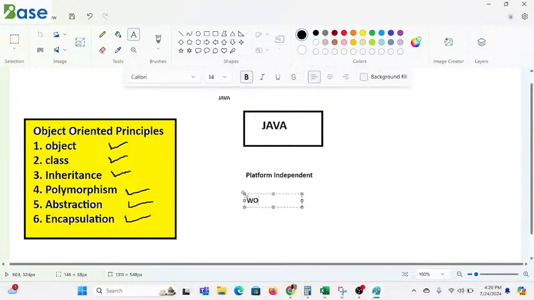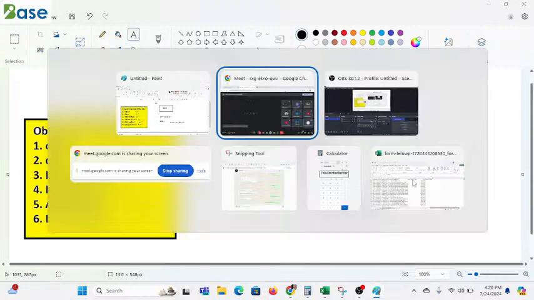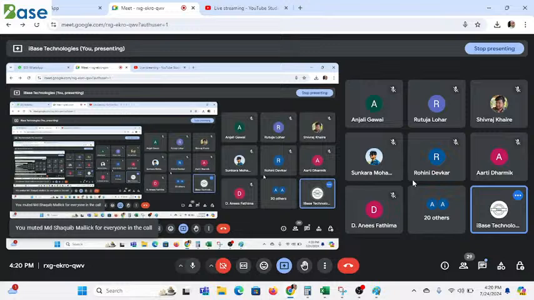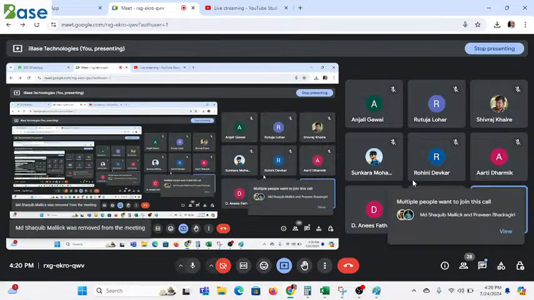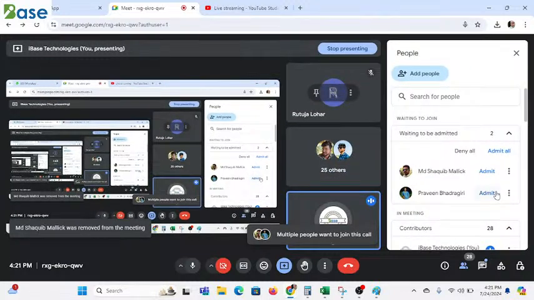Because see, it follows one principle called WORA. What is this WORA? WORA means write once, run anywhere. Write once, run anywhere. What is the meaning of this exactly? If you have developed a program on the Windows operating system, it must be able to execute on other operating systems as well.